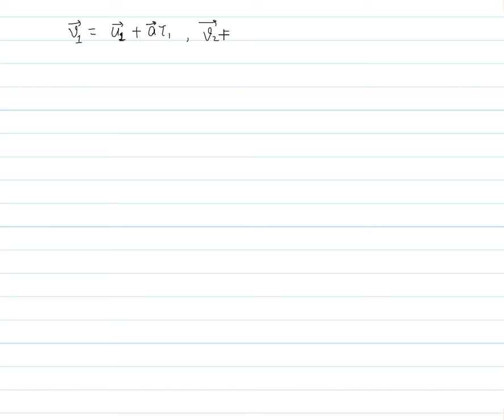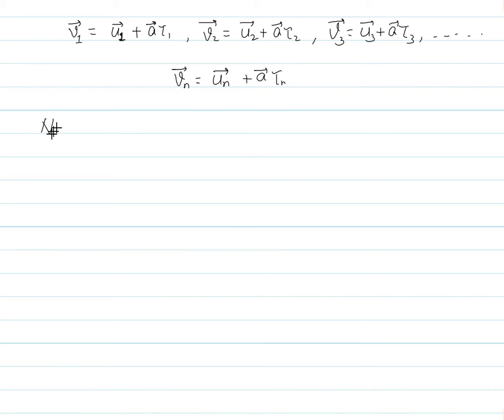Similarly, v2 vector is u2 vector plus a vector tau 2. Similarly you write v3 vector equals u3 vector plus a vector tau 3, and so on. For the nth electron you can write vn vector equals un vector plus a vector tau n. In all these expressions this a vector will remain the same, because the same force is experienced by every single electron and the mass of the electron is also the same.